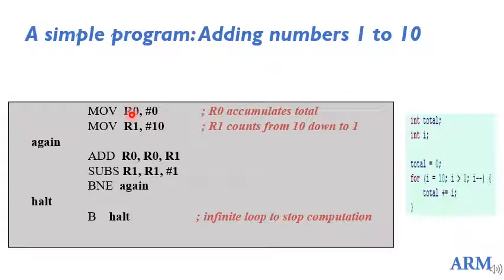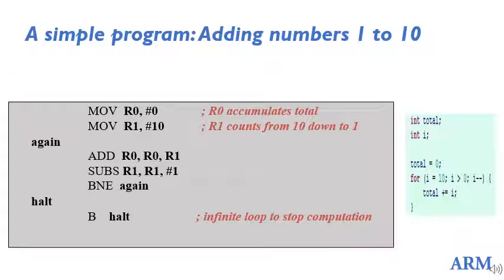The next instruction declares a counter variable, which in this for loop I have initialized to 10. For that purpose I will be using the register R1, which I initialize to 10. This R1 will function as the counter variable, same as i in our C code.